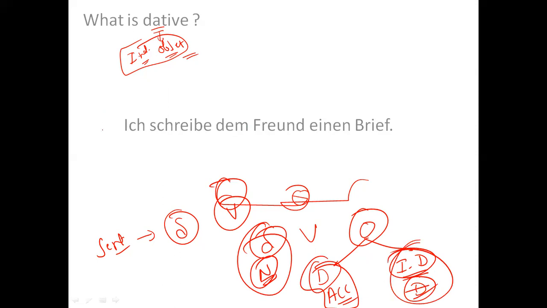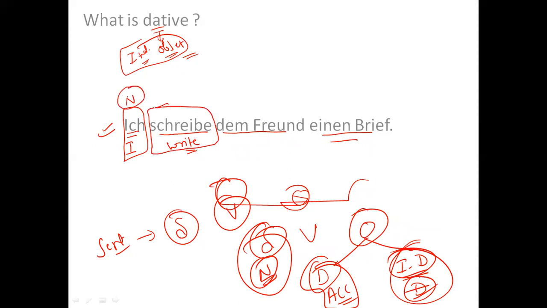For example, here in this sentence, it says, "Ich schreibe meinem Freund einen Brief." I'm writing my friend a letter. So who is writing? I is writing. So the doer is the subject. That means nominative is "ich". And then there is a verb, and this is an object, and this is also an object.